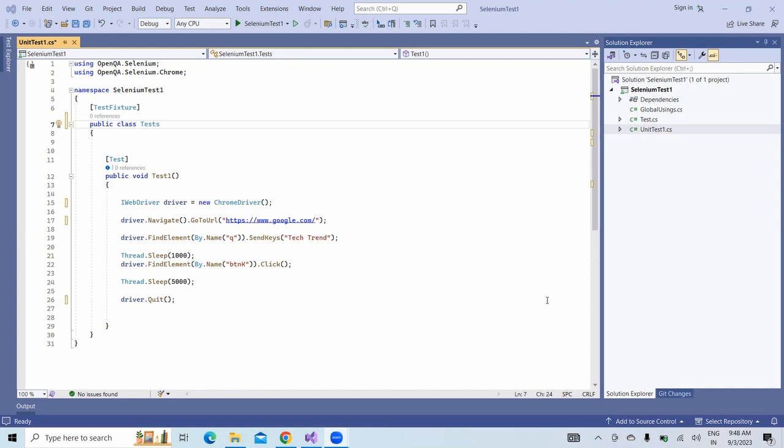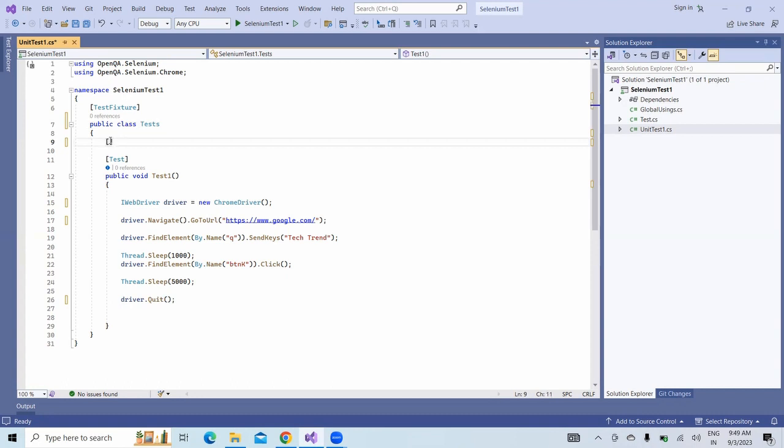So let's go through. This is the scenario we have written: it will launch the browser, search for tech trend, click on the button, and then close the browser. So if you would like to search something different every time, this will be the common part. We don't need to call it again and again, and in the same way, we don't need to call this one also. So what will we do?